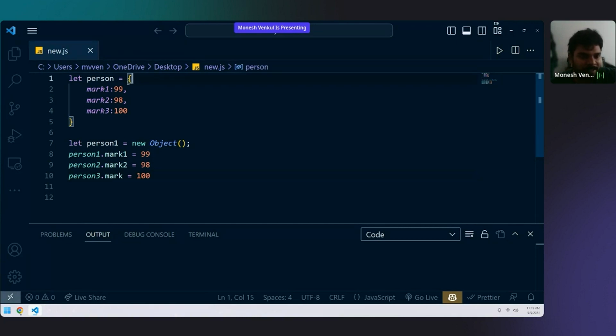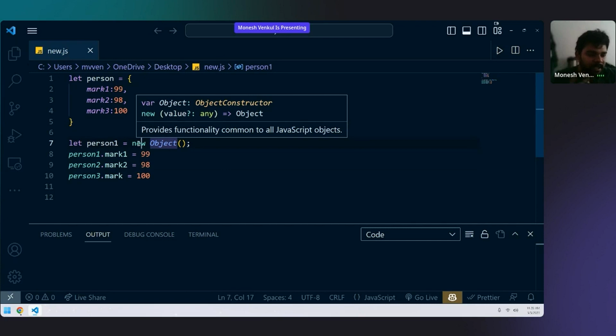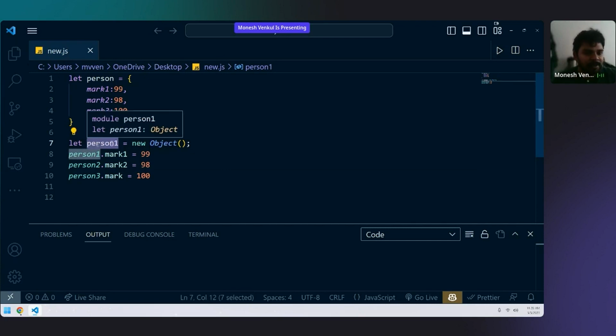Sir, may I explain how line 7 works? Here we are opening the curly braces and closing the curly braces, right? In JavaScript, whenever you open and close curly braces, JavaScript is very intelligent. It will automatically understand that this variable is an object. Now person is not a normal variable, it is an object. But here in line number 7, we are telling it that person1 is not a normal variable. This person1 is a new object. It uses the object concept, and it gets all the object powers.